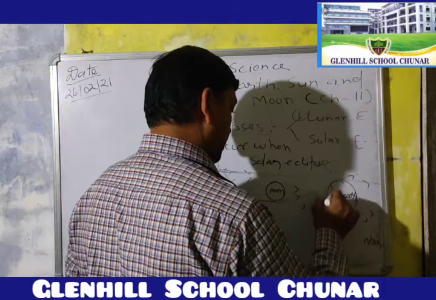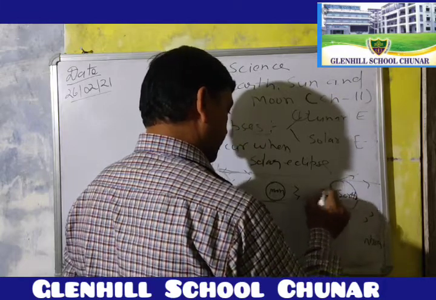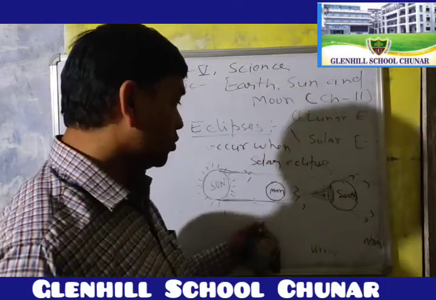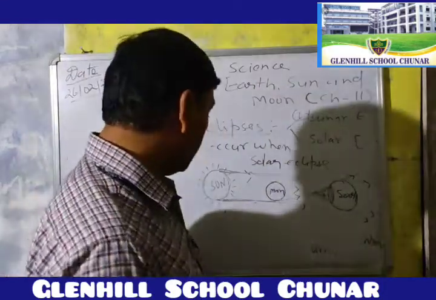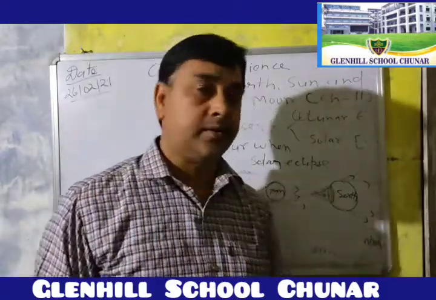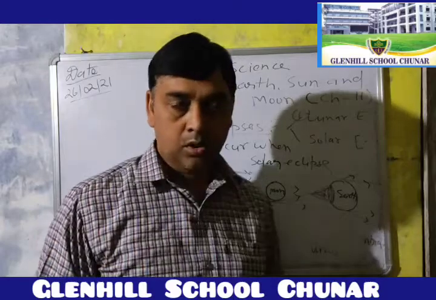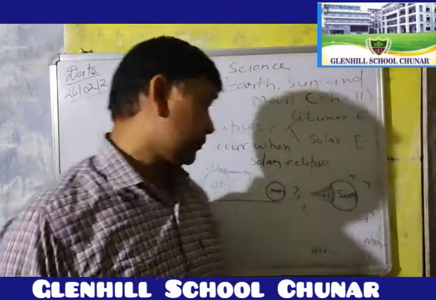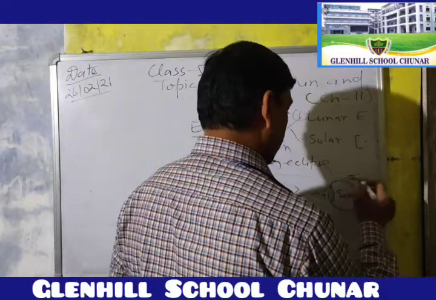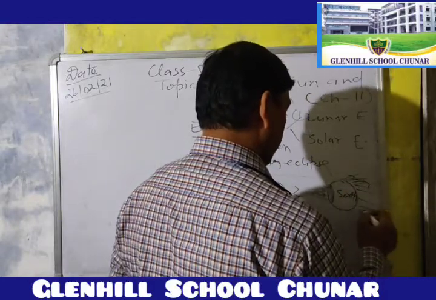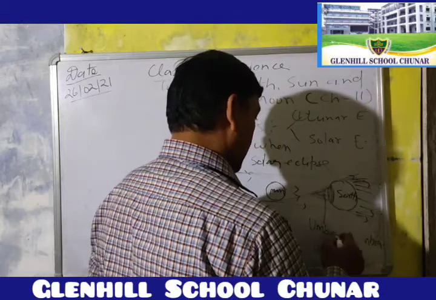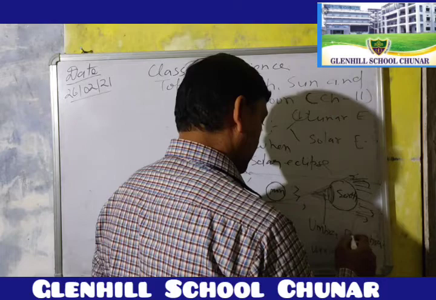This is the dark part. Because the moon is so much smaller than the Earth and the sun, only a few parts are covered by the darkness of the moon. This is called the solar eclipse. This is the partial darkness. So this is called the umbra and this is called the penumbra.